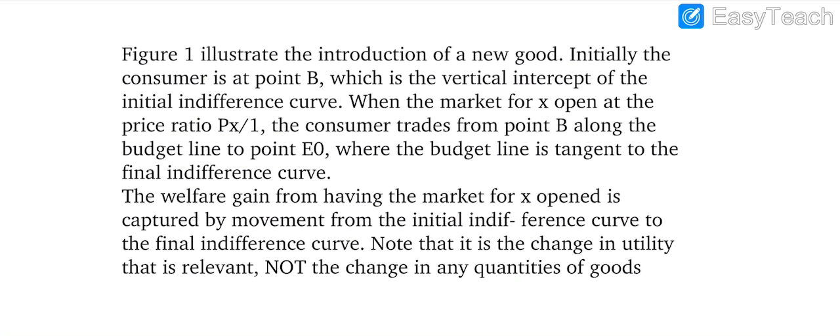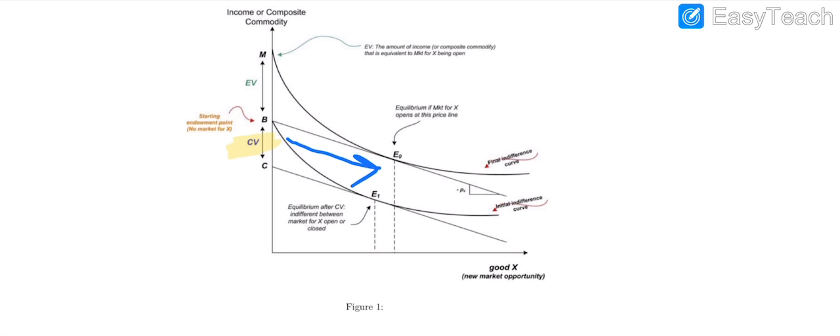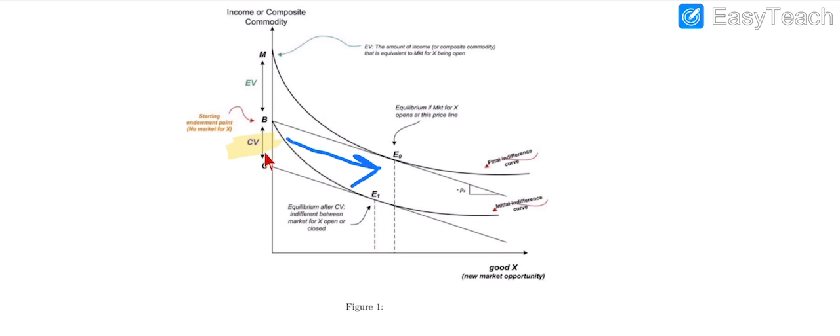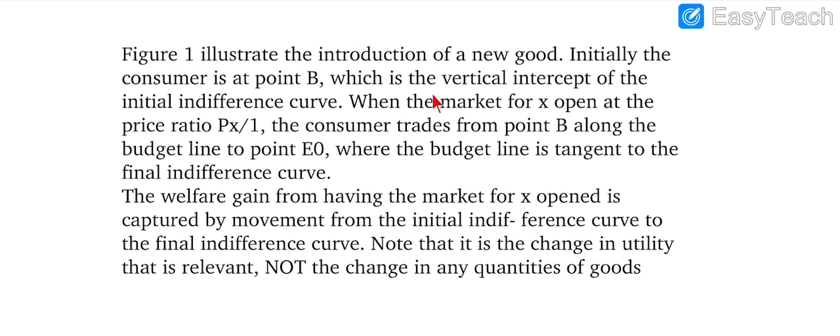This is the explanation of the diagram which I already discussed with you, so you can understand this concept more clearly. For example, when the market introduces a new good, the consumer is at point B. As I showed you in this diagram, the consumer is at point B, and the vertical axis presents the additional indifference curve, and the market for X opens at a price ratio. Here you can suppose any price; we just take this price. For example, the price of X is Px divided by 1, and the consumer trades from point B along the budget line to E0,